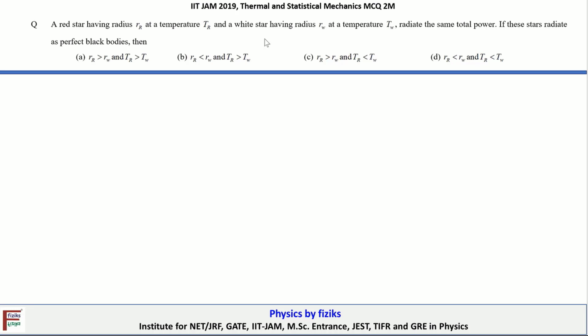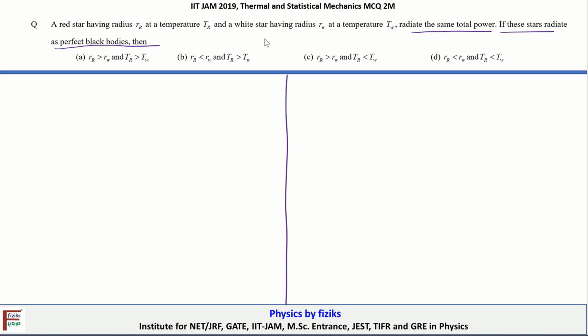The statement is, a red star having radius RR at temperature TR and a white star having radius RW at a temperature TW radiate the same total power. So both stars, which are at different temperatures and have different radii, radiate the same total power. If these stars radiate as a perfect black body, then we have to find the correct relationship between their radii and temperatures.